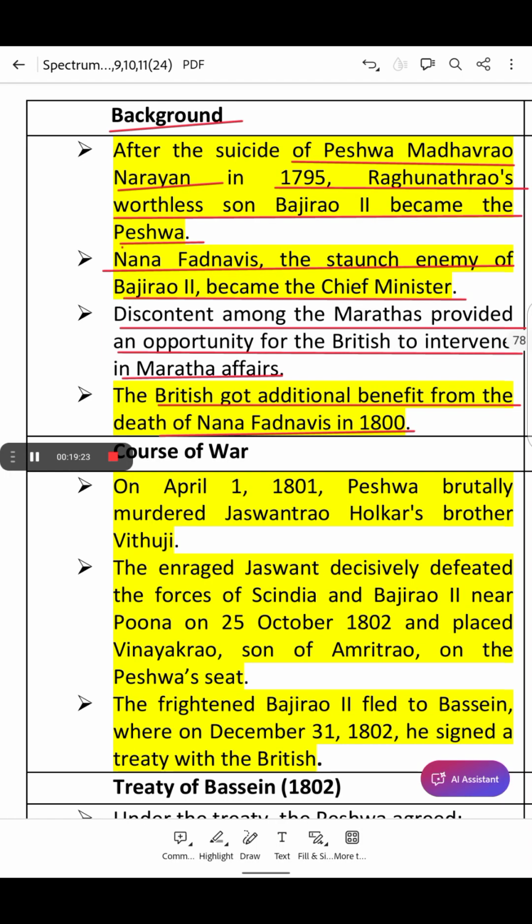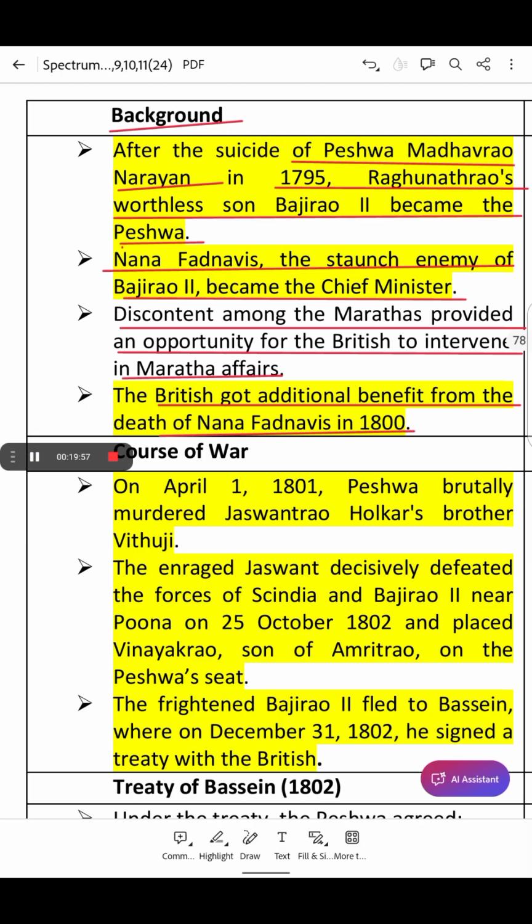So what happened after the suicide of Peshwa Madhav Rao II in 1796? Raghunath Rao's worthless son Baji Rao II became the Peshwa. But his reign was marked by instability, leading to a crisis in the Maratha Empire. Baji Rao II was a weak and ineffective ruler, and therefore dissatisfaction grew among the Marathas.